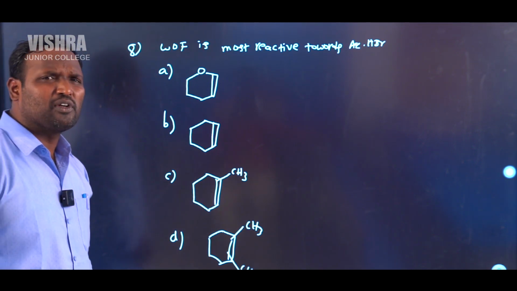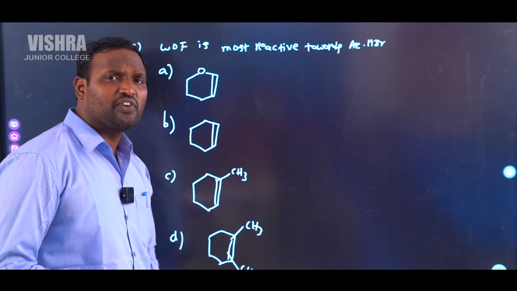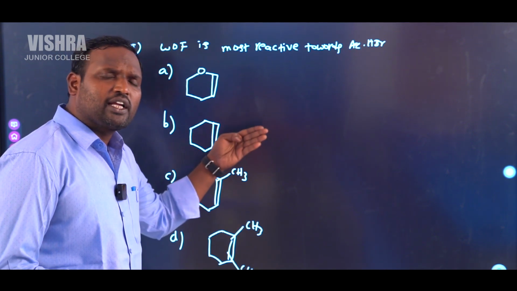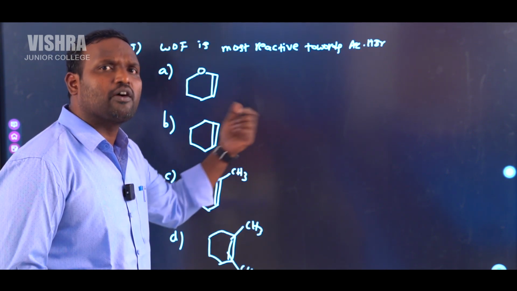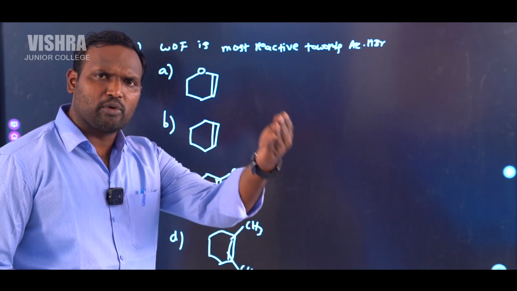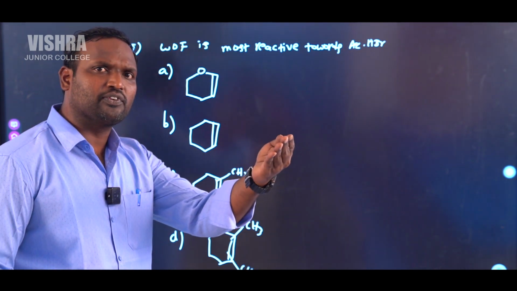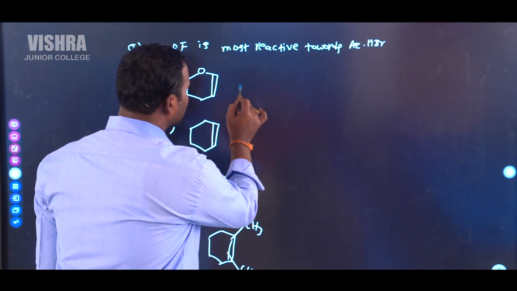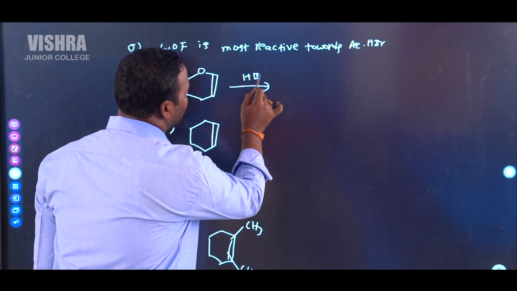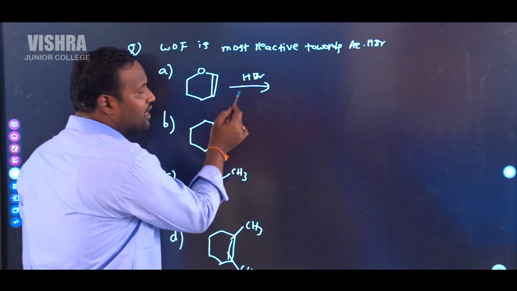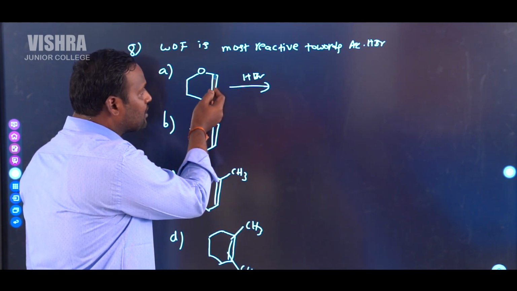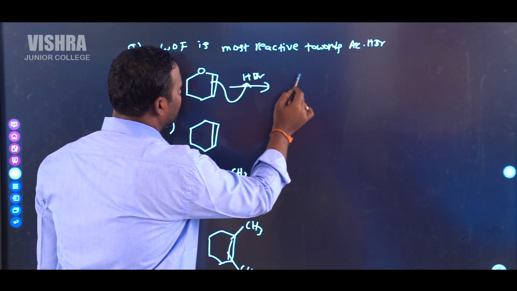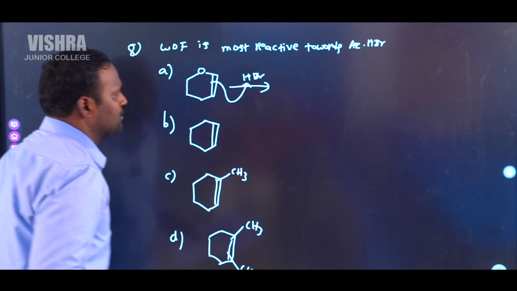Generally, it is an example of an electrophilic addition reaction. Reactivity of electrophilic addition reactions depends on the stability of carbocations. Whenever the stability of the carbocation increases, the reactivity of electrophilic addition reactions also increases. Suppose we add HBr to this, then what will happen? It becomes a carbocation like this.